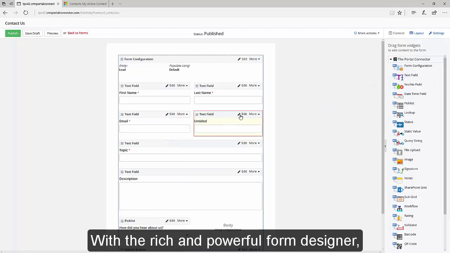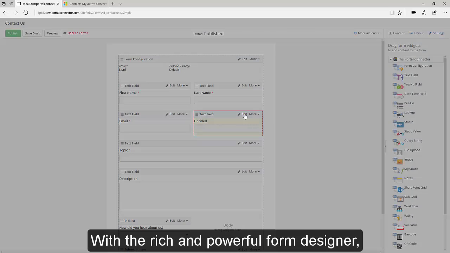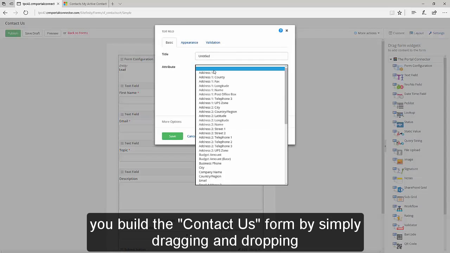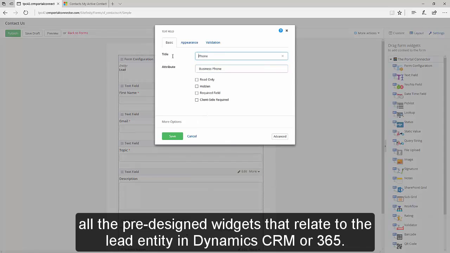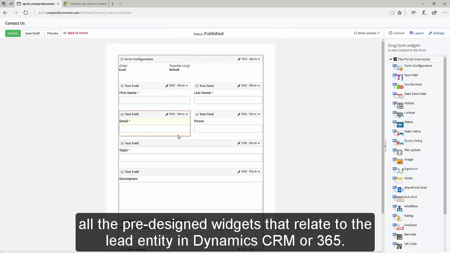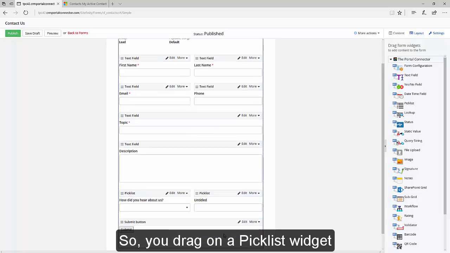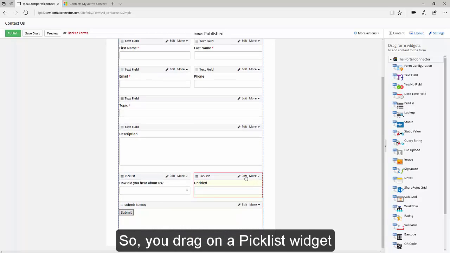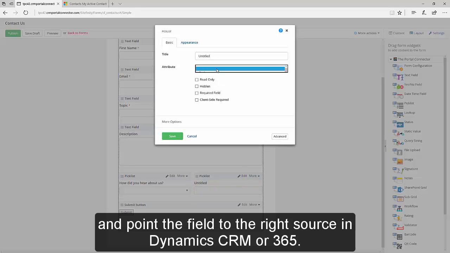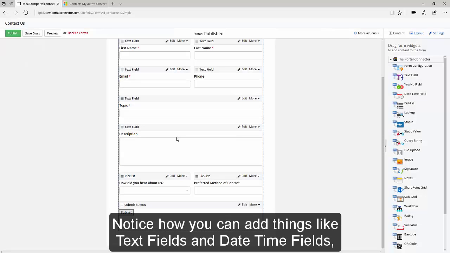With the rich and powerful Form Designer, we build a Contact Us form by simply dragging and dropping all the pre-designed widgets that relate to the lead entity in Dynamics CRM or 365. I want to add the preferred method of contact pick list to the form. So I drag on a pick list widget and I point the field to the right source in Dynamics 365.